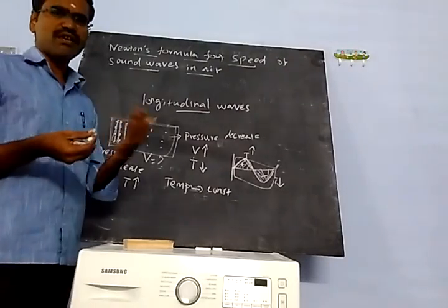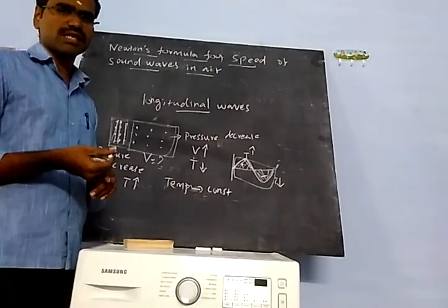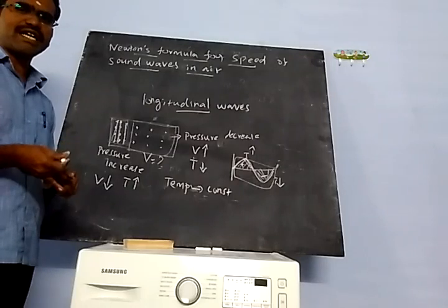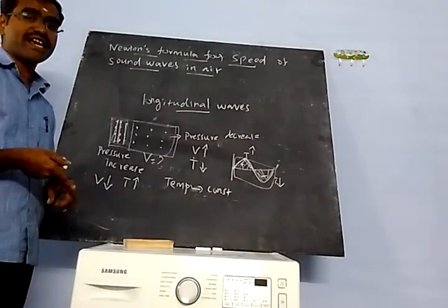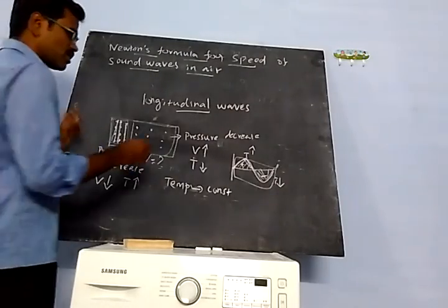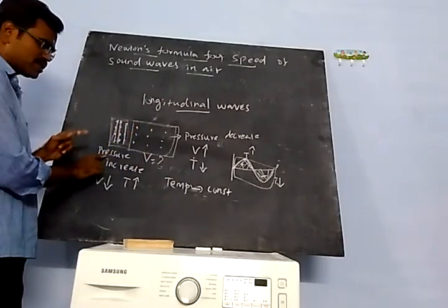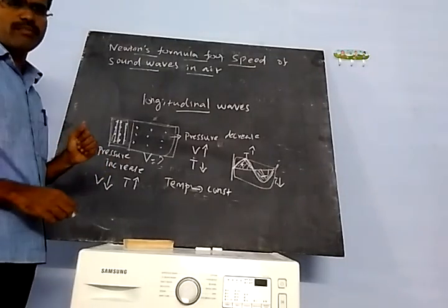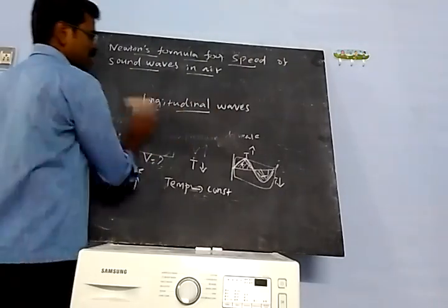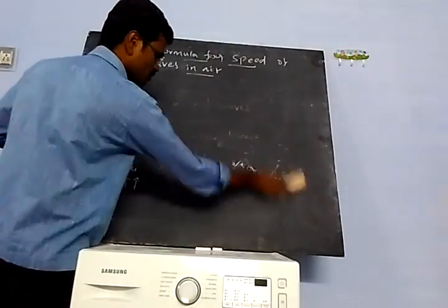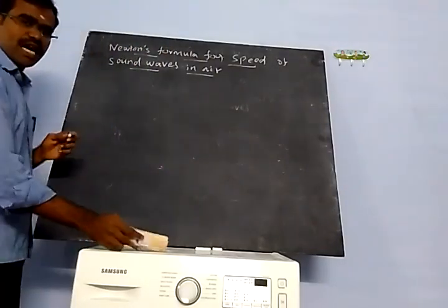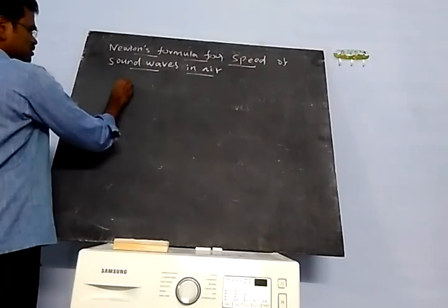In heat energy we learned some thermodynamic processes. What are the thermodynamic processes? Isothermal, adiabatic, isobaric and isochoric. There are four processes we studied. Do you remember? In this process, pressure and volume are variable, but only the temperature is constant. What is the name of this process? It is called an isothermal process.